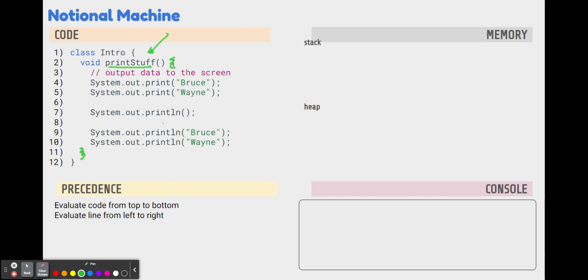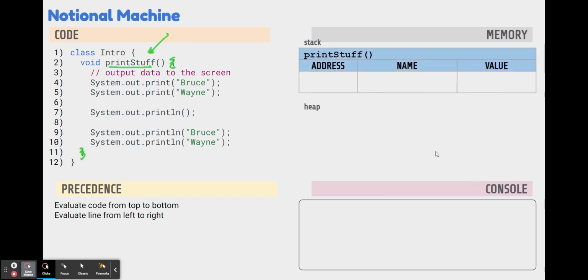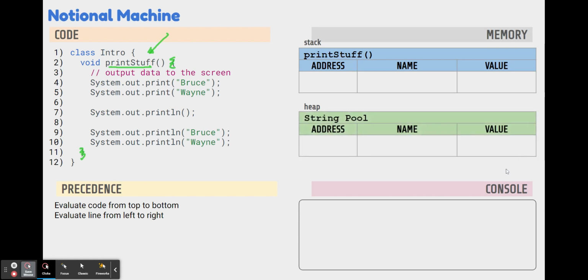When Java sees that we start a method, it's going to make some room in its stack memory for print stuff, and we'll be able to save stuff in memory. It's also going to make some room in heap memory for some other stuff, and we will look at heap memory in a later lesson. All right, let's start looking at that algorithm inside that print stuff method.